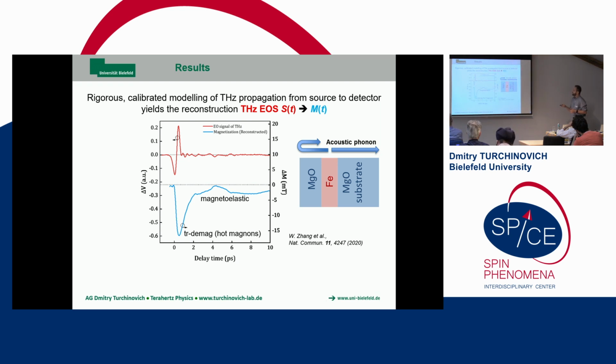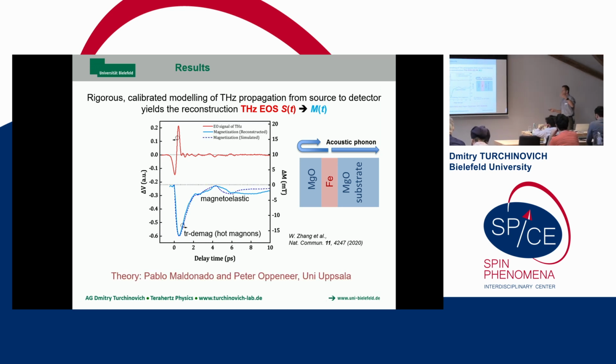So now in the signal, we see two contributions to ultrafast demag: hot magnons, well understood, and on top of that, slightly time delayed, the acoustic demagnetization of iron. And I remind you that this signal is super tiny. But if you measure it correctly and reconstruct it correctly, you get all this info, which is wonderful.